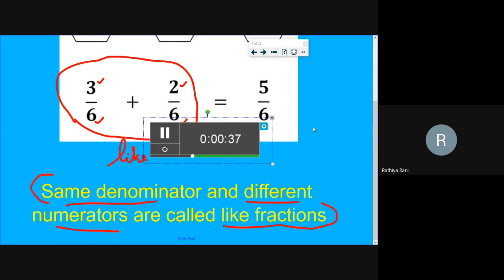Complete? Yeah, super, very good. I expect everyone should complete before the timer ends. Let's see how many of you will complete before that. But your handwriting should be neat and don't make any mistakes. Same denominator and different numerators are called like fractions.